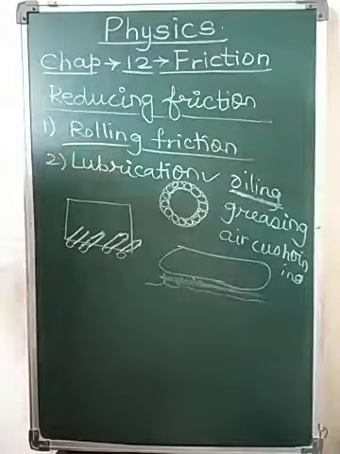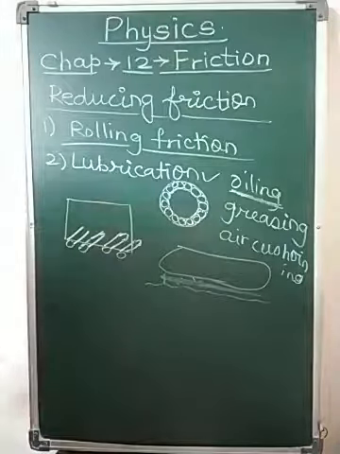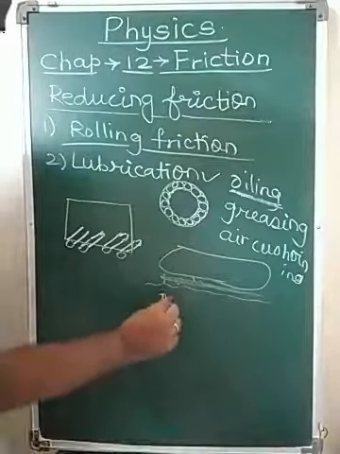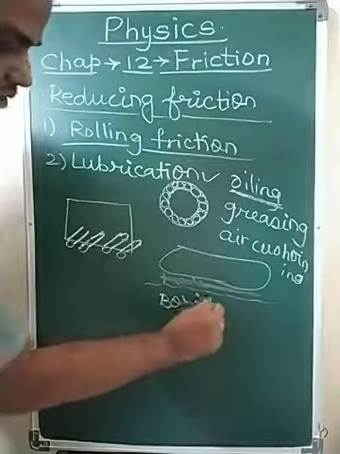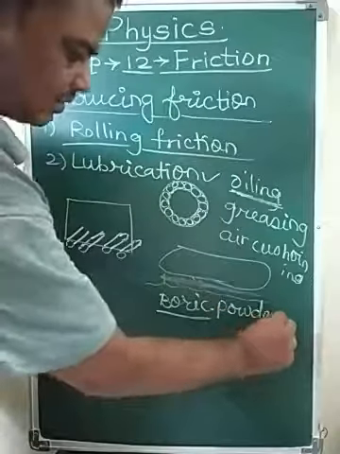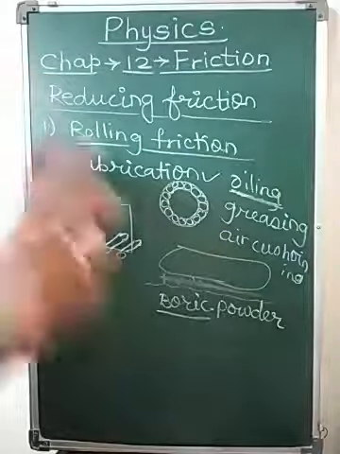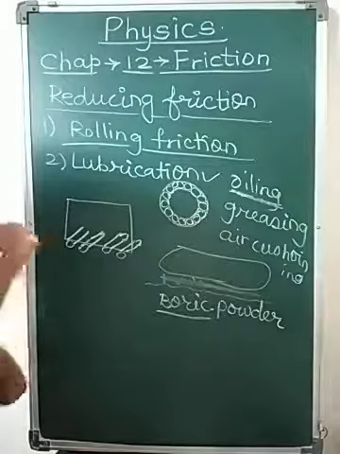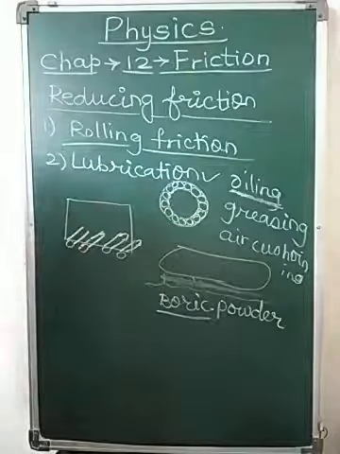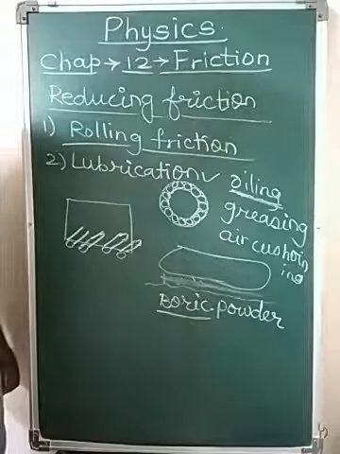While playing carom, talcum powder is sprinkled on the board. Now they have given talcum powder here, but while we play carom, boric powder or a special carom powder is used. Why? Because of the powder, the friction between the striker and the surface of the carom reduces and the striker can move very easily. Can you tell why? This makes the surface smooth and reduces friction.